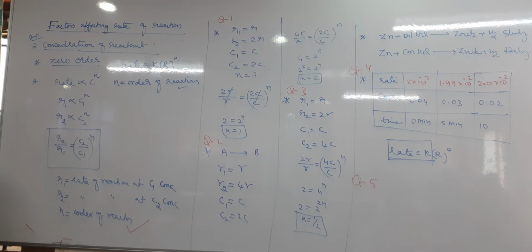Okay, take one question. A rate of chemical reaction is doubled when the concentration of reactant increases by 2 times. The order of reaction is.